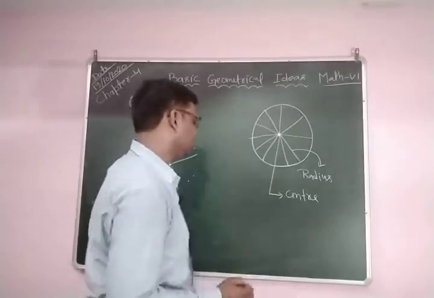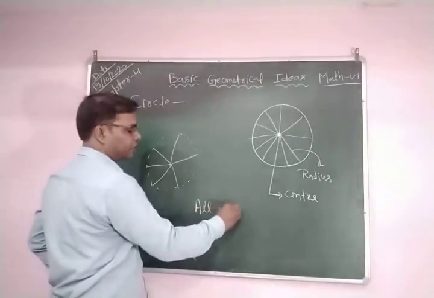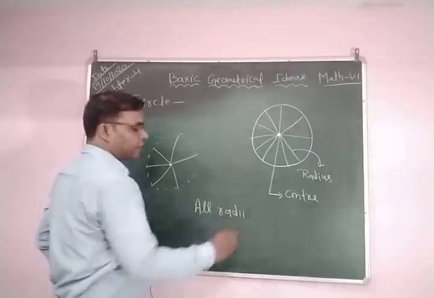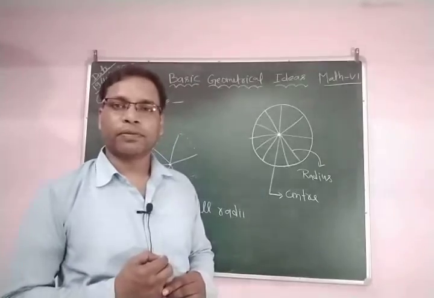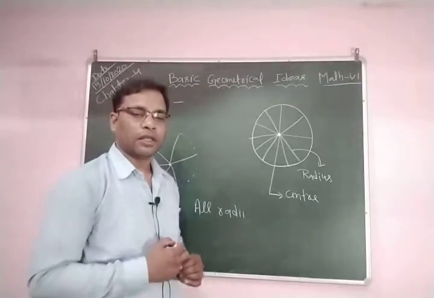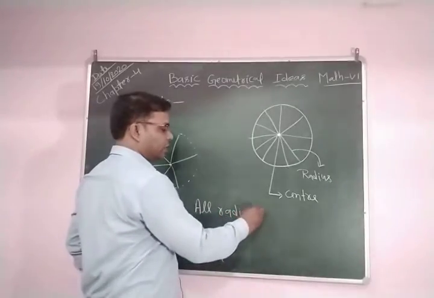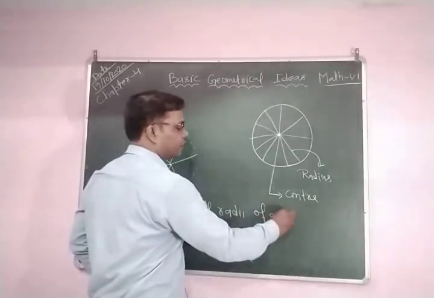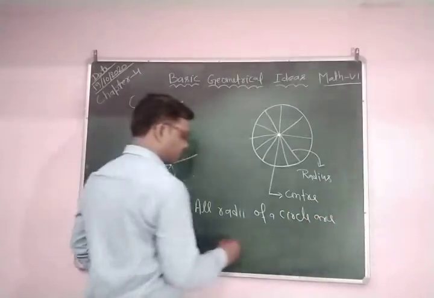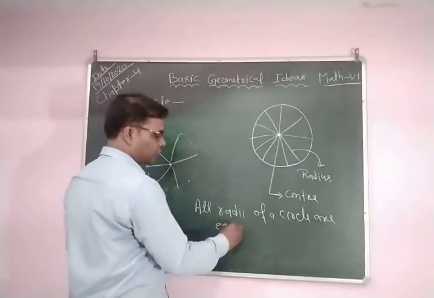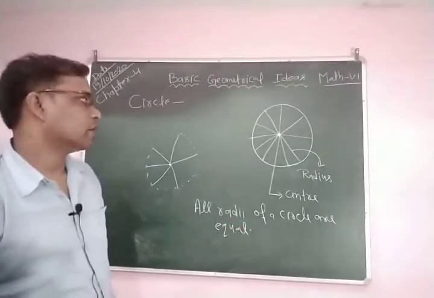Clear? So you can write: all radii. Radius is the singular form and radii is the plural form. So all radii of a circle are equal.